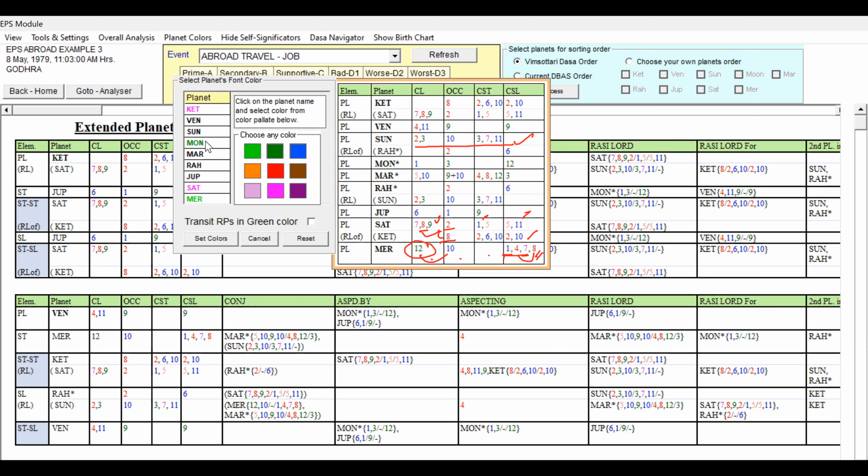But Moon, I mistakenly gave. No, just a minute. I have not selected colors. Ketu pink. Sun we are going to give blue, right? Sorry, green. Sun is green.